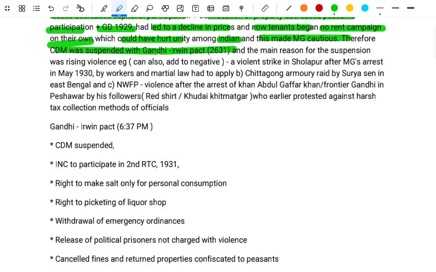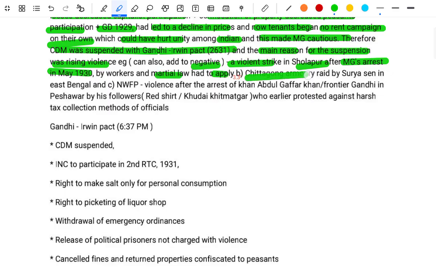1926 to 1931 is the time period of Irwin. And the main reason for the suspension was the rising violence. Examples can also be added of the negatives of violent strikes, such as in Solapur after Gandhi was arrested in May 1930 by the workers, and martial law had to be applied.